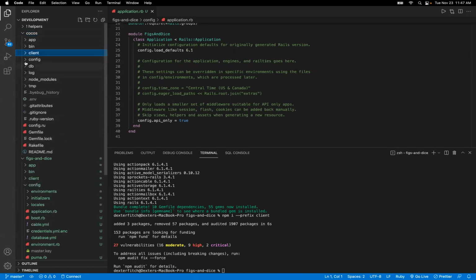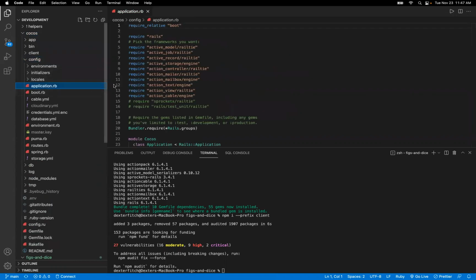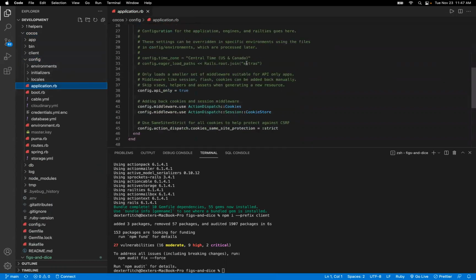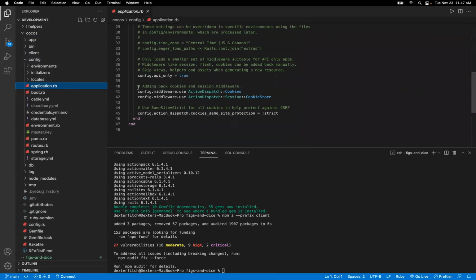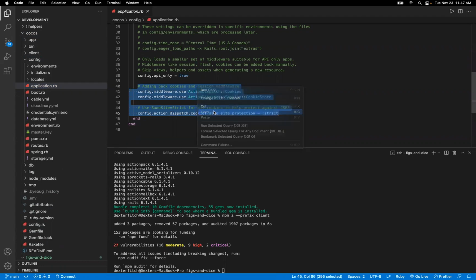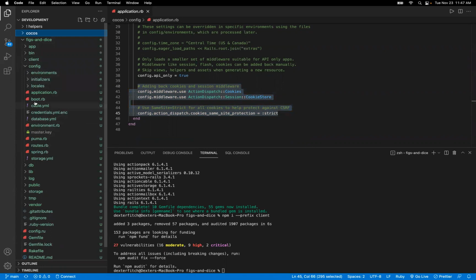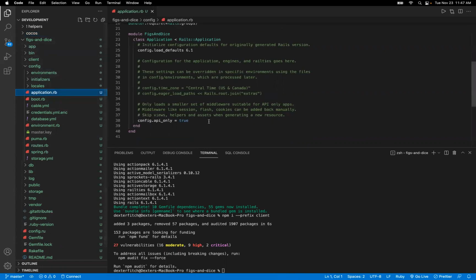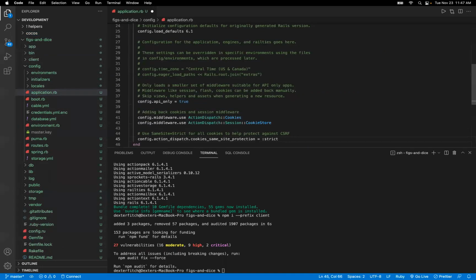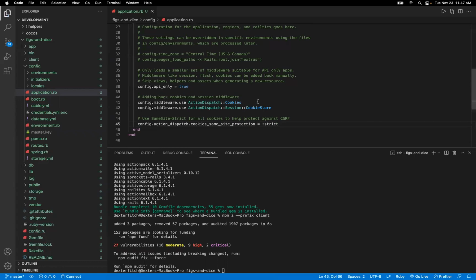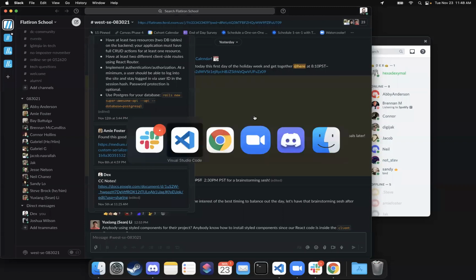So I'm going to go ahead and check out the application.rb inside of the config folder. And I'm going to copy these lines here. I'm going to go ahead and paste them into my new Figs and Dice application.rb file. Okay. That's all I need to do there. There's one other place I need to modify things.